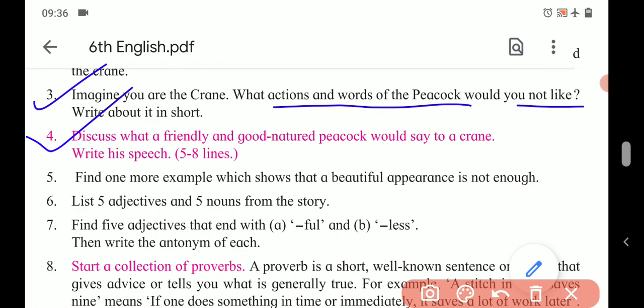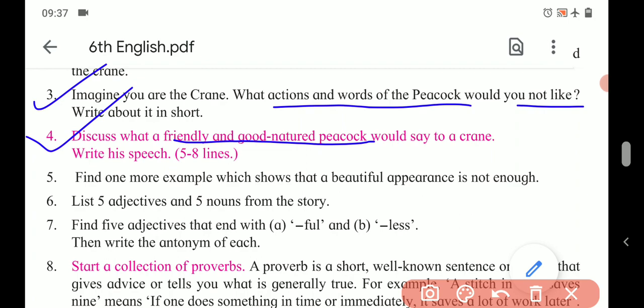Fourth one, discuss what a friendly and good natured peacock would say to a crane. See, now we have to consider the opposite nature of the peacock. If the peacock were friendly and good natured, he would not have boasted, he would not speak proudly, right? So, what would that friendly and good natured peacock have said? Let us see.